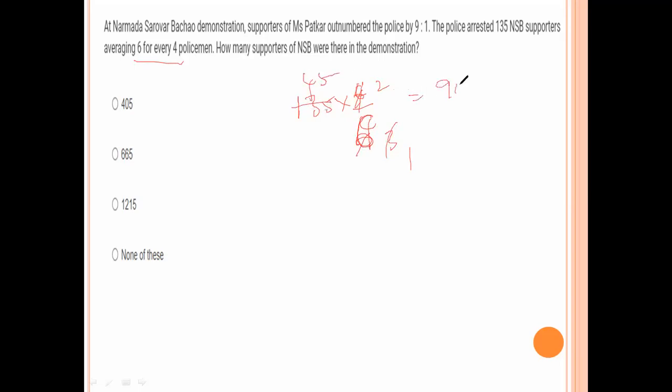So 45 into 2 is 90. The ratio is 9:1. So 1 part value is 90, 9 parts value is 810. Here the question is how many supporters of NSB were there in the demonstration? 810 is there. So the answer is none of these.